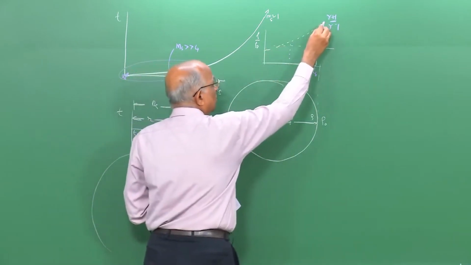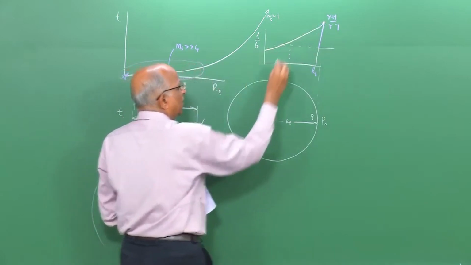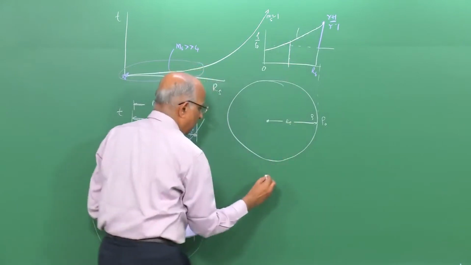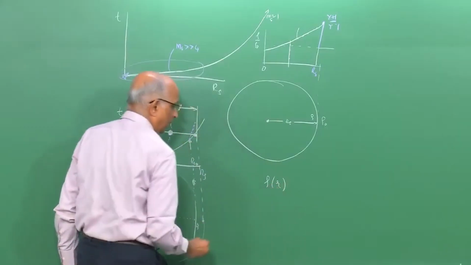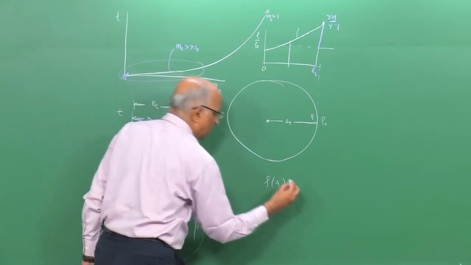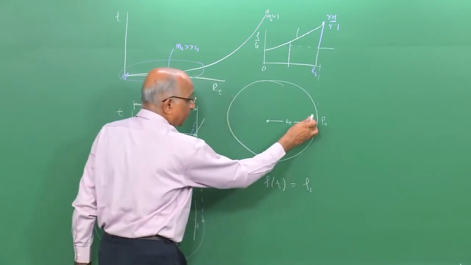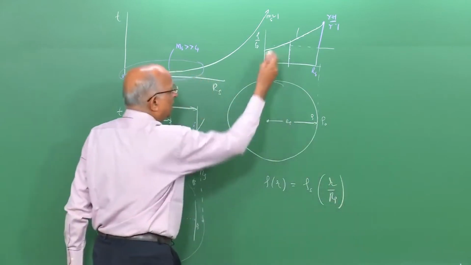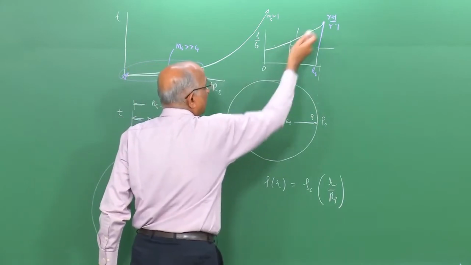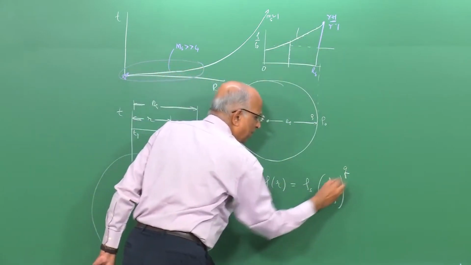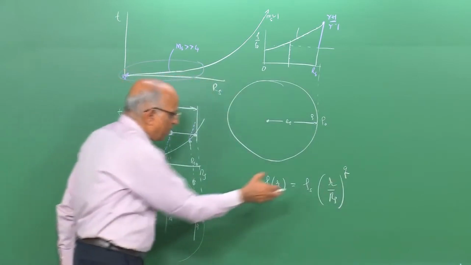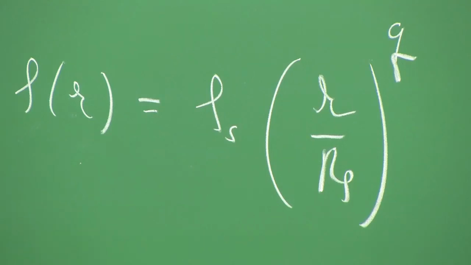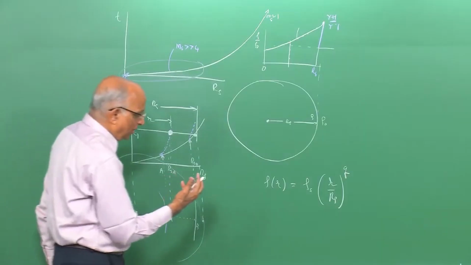That means we can assume a profile like this, which is the value of rho by rho 0, or rather the density at any particular radius. I can express it as a function of the density behind the lead shock, with r divided by r s, and this could be anything: linear, exponentially dropping, or a large value. Let it be denoted by q. Such a power law profile for density has been used earlier in some analyses, and it leads to good results, or is very illustrative of what is happening.